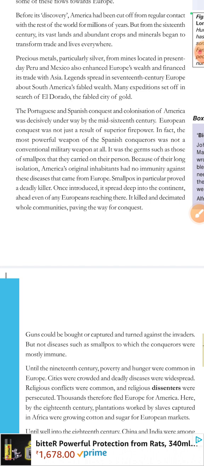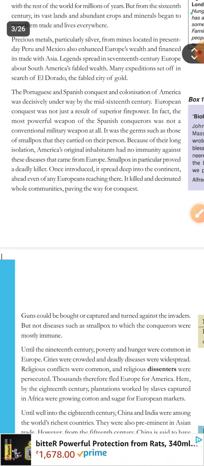Germs such as those of smallpox, which the Spanish carried on their person. Because of the long isolation, America's original inhabitants had no immunity against these diseases that came from Europe. Smallpox in particular proved a deadly killer. Once introduced, it spread deep into the continent, ahead even of any European reaching there. It killed and decimated whole communities, paving the way for conquest.